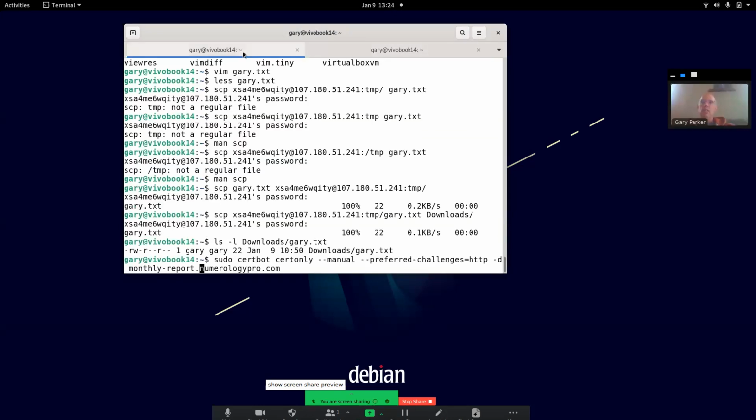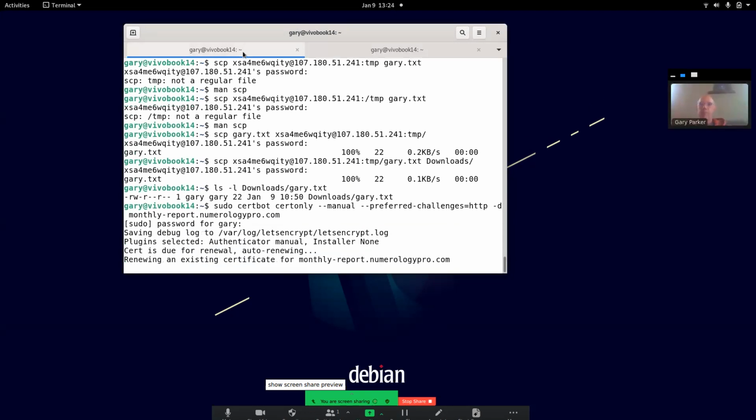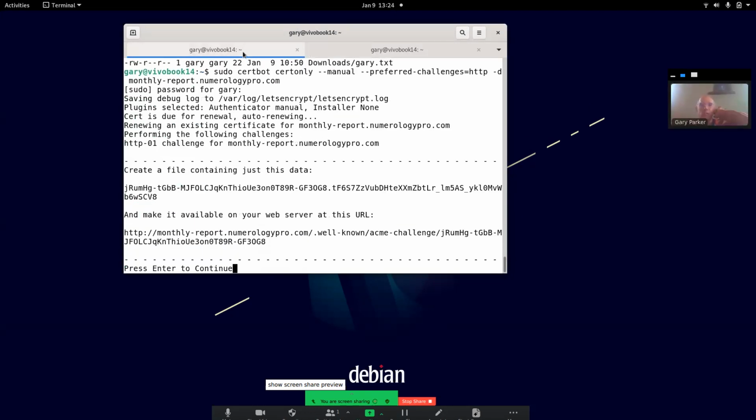And back here, I need to run that command. And I have to run it as a super user. All right, so then what I need to do next is go to the remote site and find this directory and create this file name with the contents listed above. So Control-Shift-C to copy that.